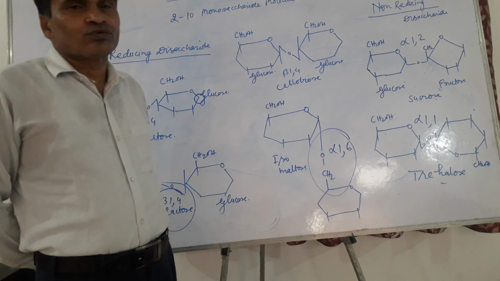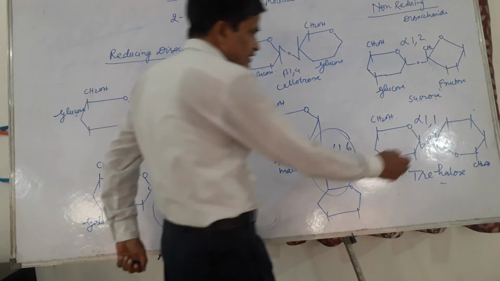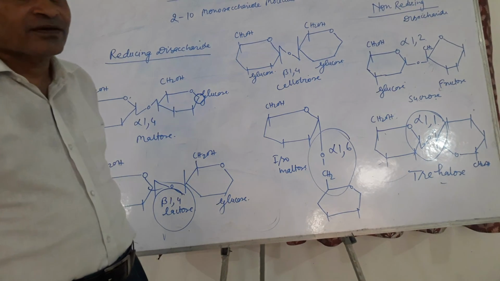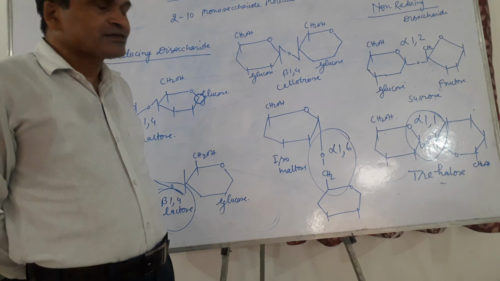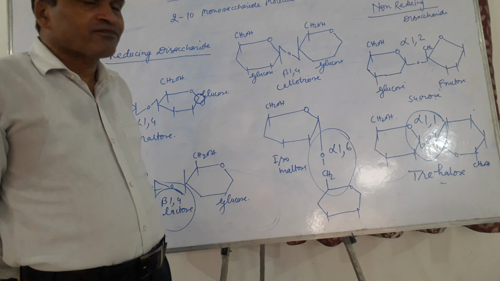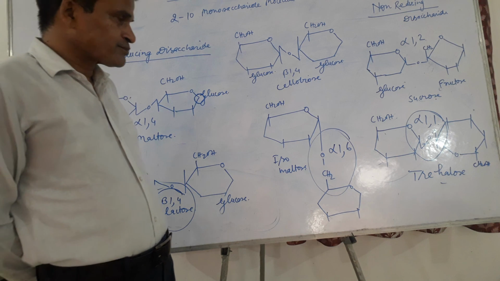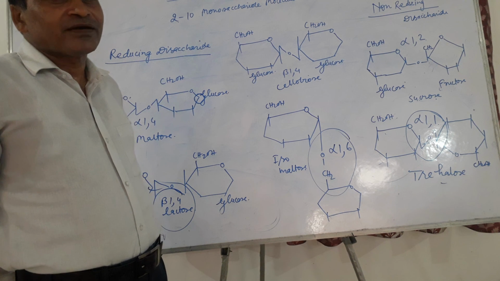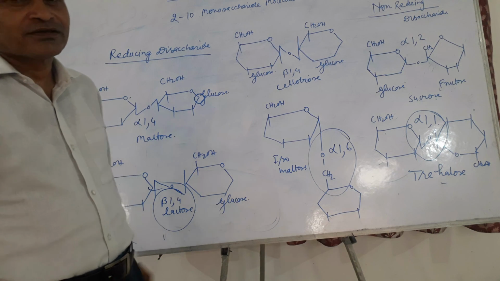Trehalose contains two glucose molecules which are joined by alpha-1,1 glycosidic linkage. Glucose has its functional group at carbon number 1. So alpha-1,1 means the functional groups of glucose are involved in the formation of the glycosidic linkage. So they do not show any reaction with Fehling's or Benedict's solution and are considered non-reducing disaccharides.